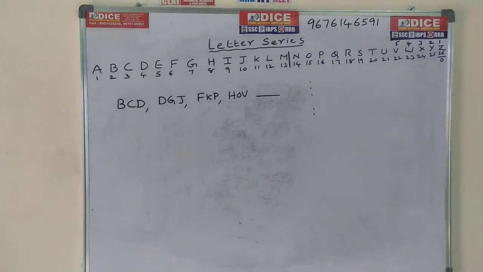Take one problem, one minute at a time, and do it. PCD DGJ FKP HOV dash.